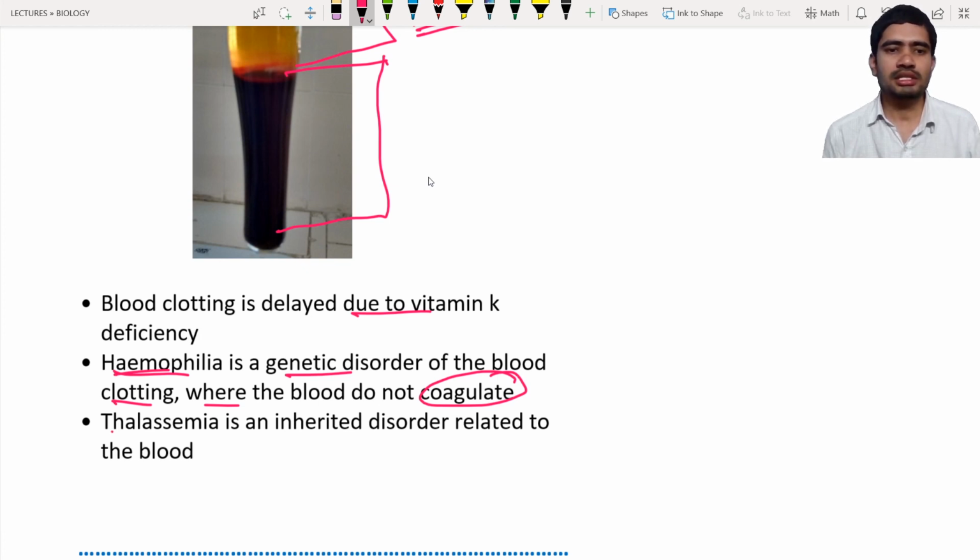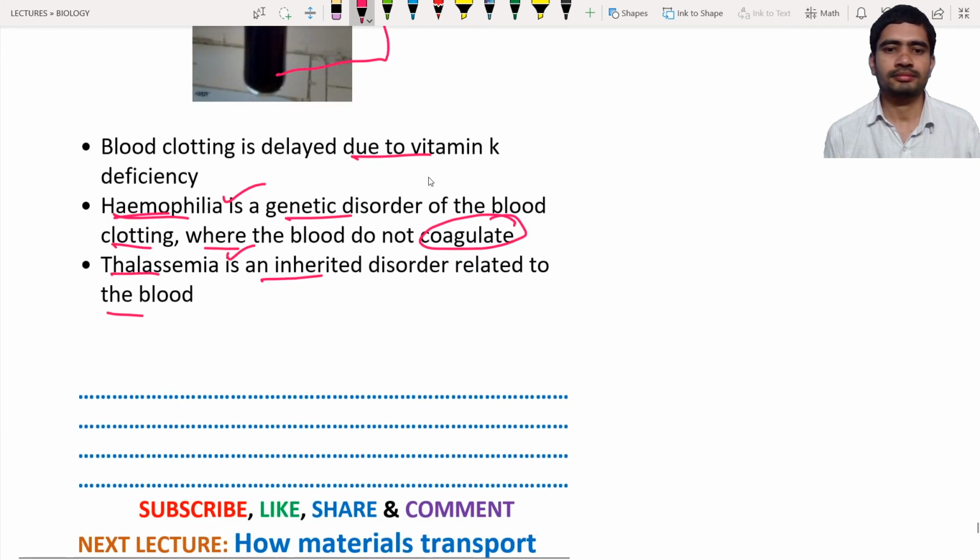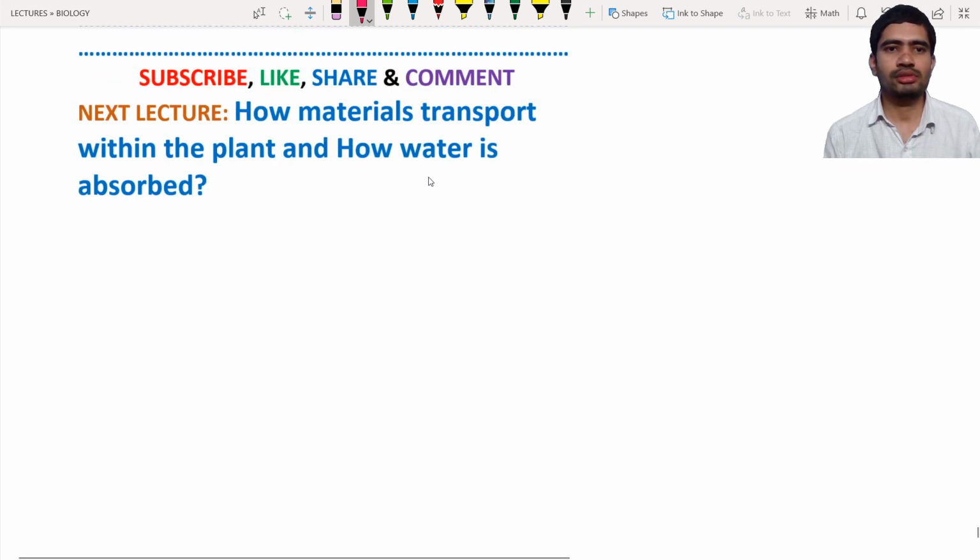Okay, so next is thalassemia. It is an inherited disorder related to the blood, and we are going to discuss hemophilia and thalassemia after this chapter in detail.